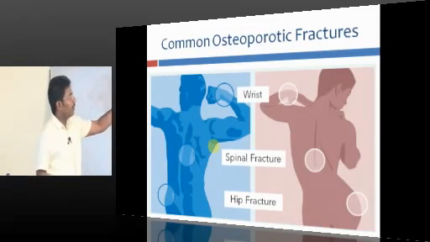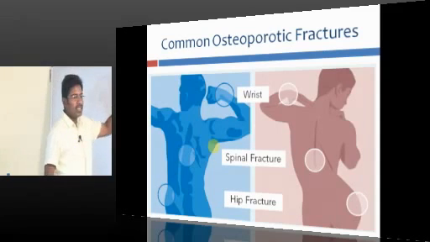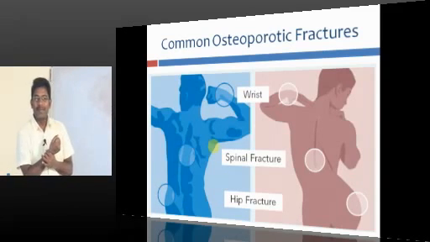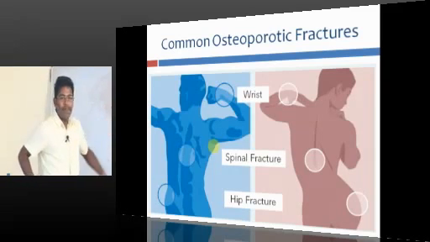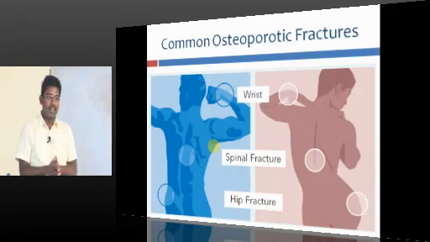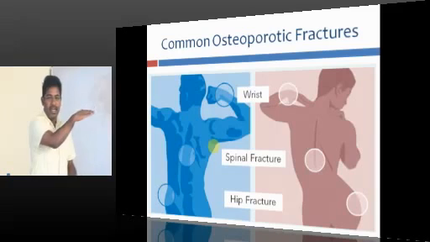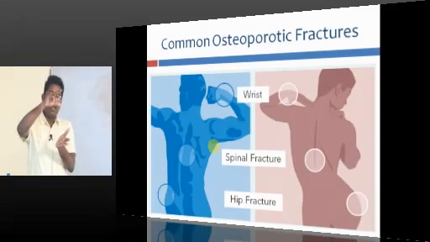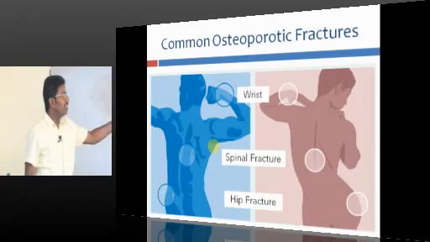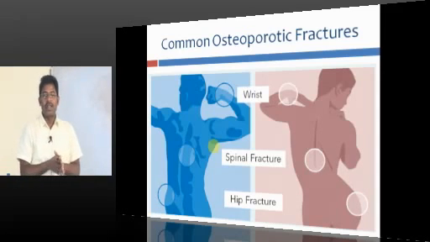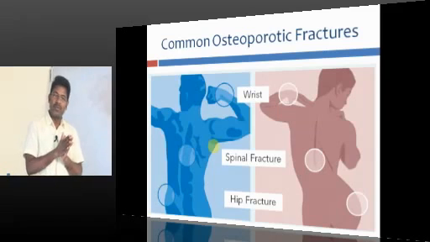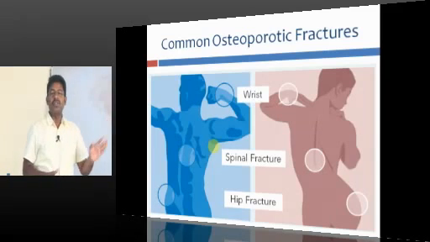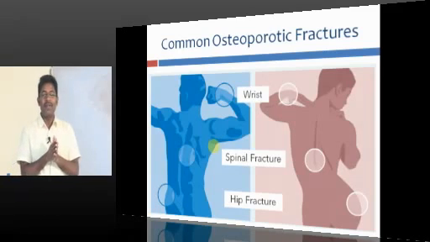Okay, what pathological fractures will osteoporosis produce? There are three sites marked, and the wrist. What type of fracture will you get in the wrist? You get Colles fracture, distal radius fracture. In the hip, you get neck of femur fracture, and the vertebra, I just showed you one slide now, vertebral compression fracture. So, these are the three important osteoporotic fractures. People suffering with osteoporosis get these three important parts of the body affected. Among these, the vertebra is the most common site of osteoporotic fracture.